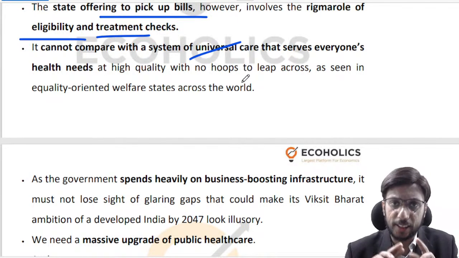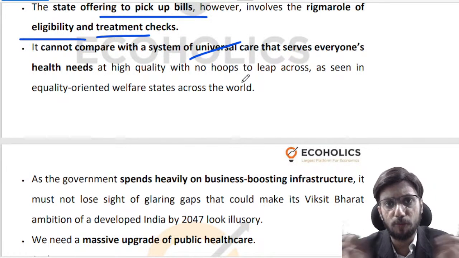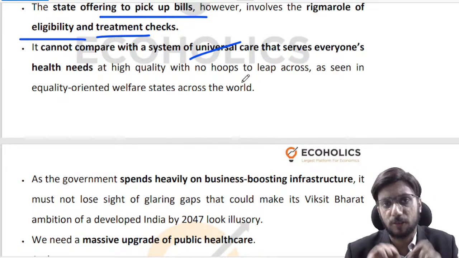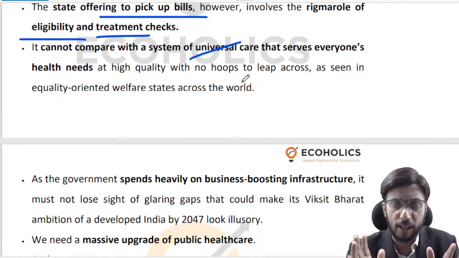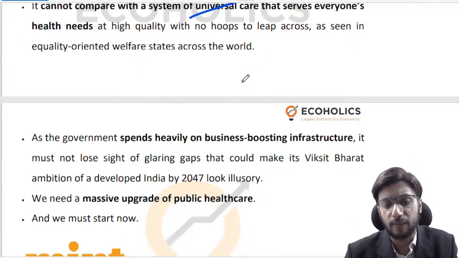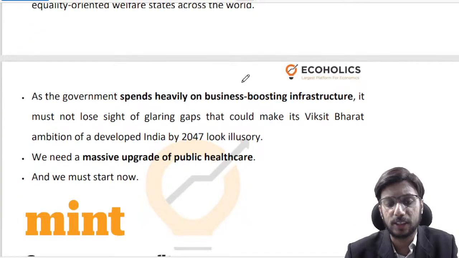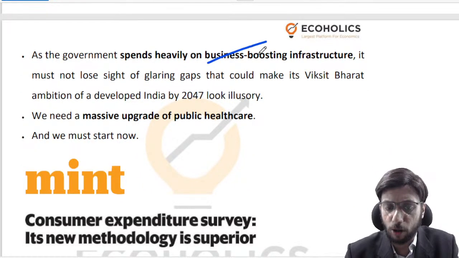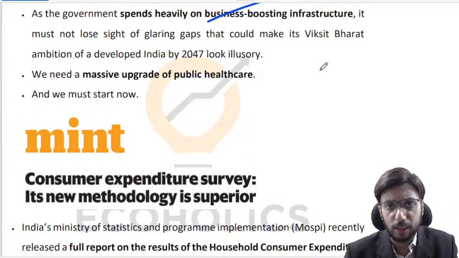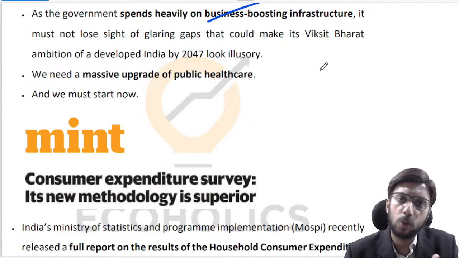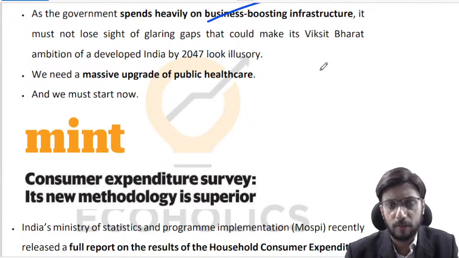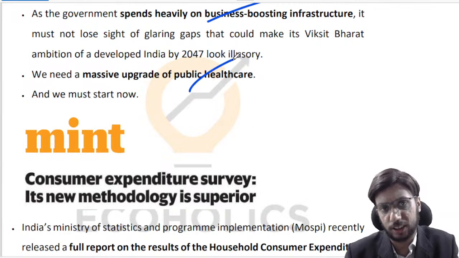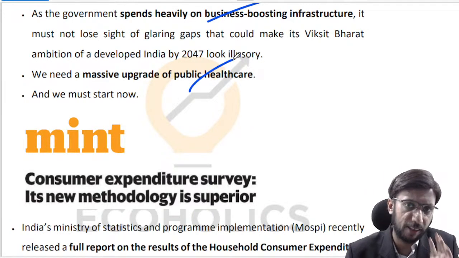So wherever universal care exists, first and foremost, what exists over there is a very strong network of public healthcare institutions. Very, very strong network. And on top of that is overlaid your universal care architecture. So what we need to do is that we are already spending a lot of money to boost infrastructure in India. We are already aiming for a Viksit Bharat by 2047. If we really want to have any meaning attached to that goal, then we also need to upgrade our public healthcare infrastructure, is the basic message out of this article.